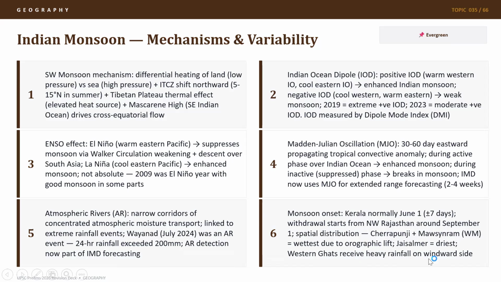Western Ghats receive heavy rainfall due to the windward side, so you should know about the windward side and leeward side of the monsoon. Also, how if there is a mountain range which is directly perpendicular to the pathway or the direction of the monsoon, it would lead to the breakage in the monsoon, or you would have a windward or a leeward side. While if a mountain range is parallel to the direction of the monsoon, then it would not have much effect on stopping of the monsoons. And hence, Himalayas actually act as barriers which do not let the moisture-laden clouds flow into the Tibetan Plateau. So, Tibetan Plateau is an extremely dry region, while we have most of the rainfall happening in India.